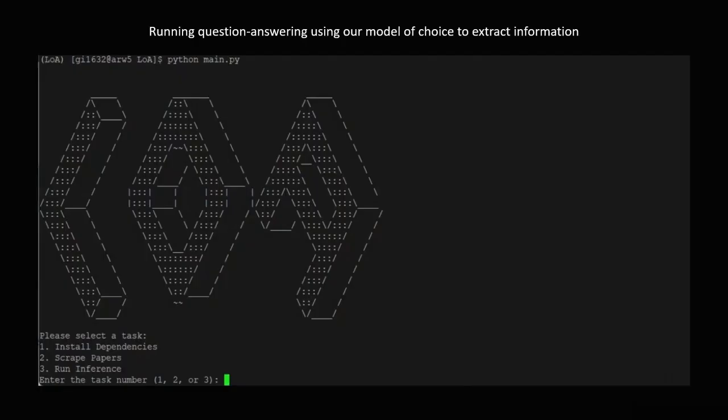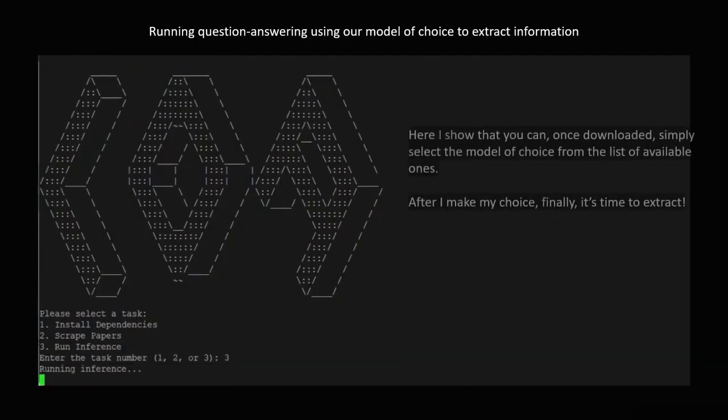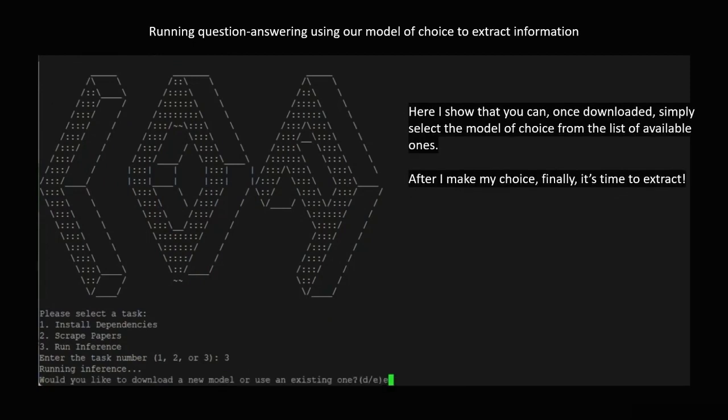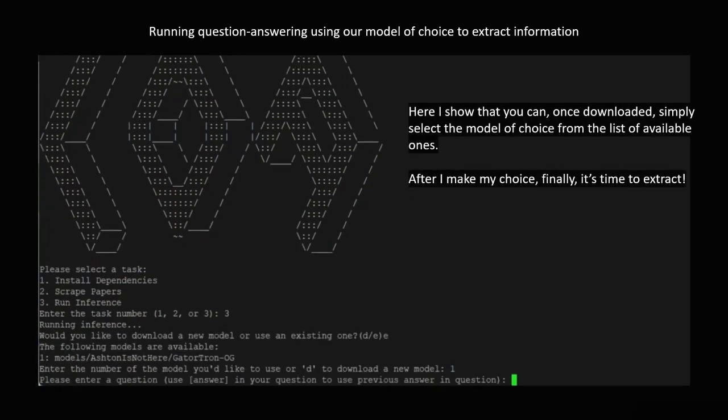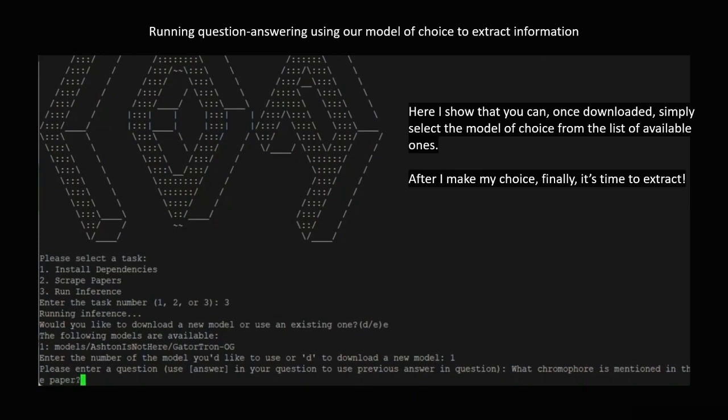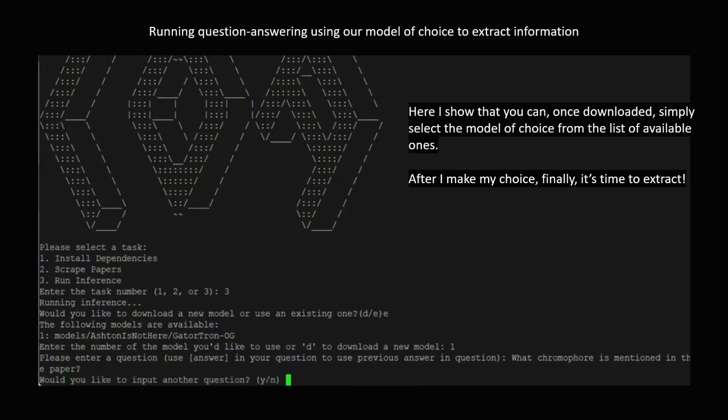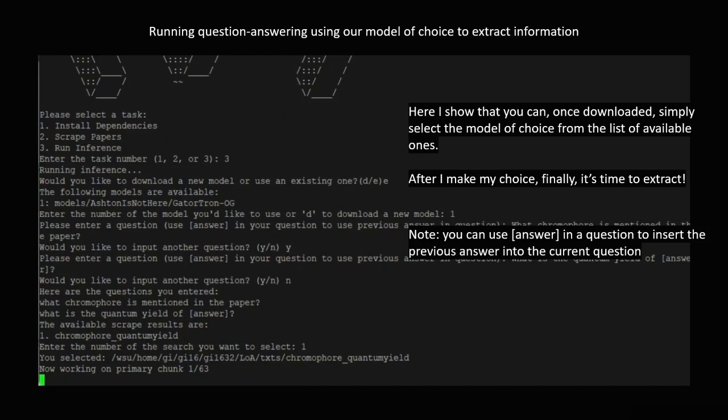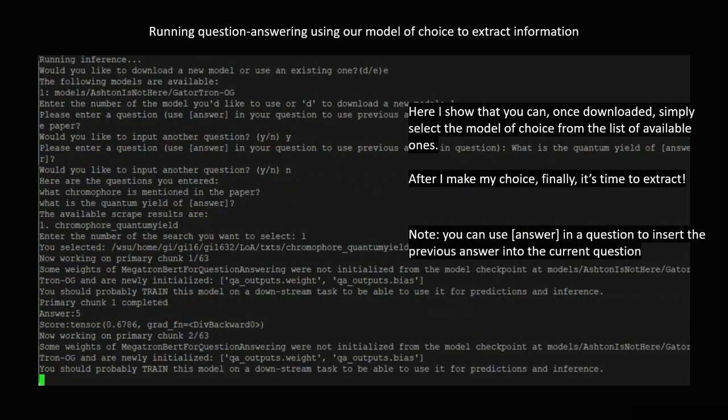Here, I just wanted to show what it looks like when you use an existing model. You can see it shows a list of the ones you have and asks you to select one. We'll choose the only one, then we're going to extract info from these papers. The program will prompt us to input questions that the model will then try to answer using the text of each paper. There is a max length of the text that can be fed to any AI model, so I've set up the program to break apart long papers into chunks that the model can handle, and we'll go through all the chunks. You can see as it runs, it outputs the best answer it could find in the current chunk.